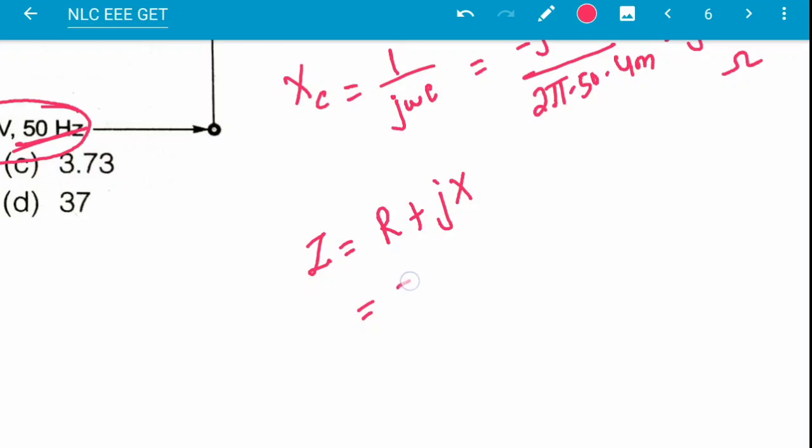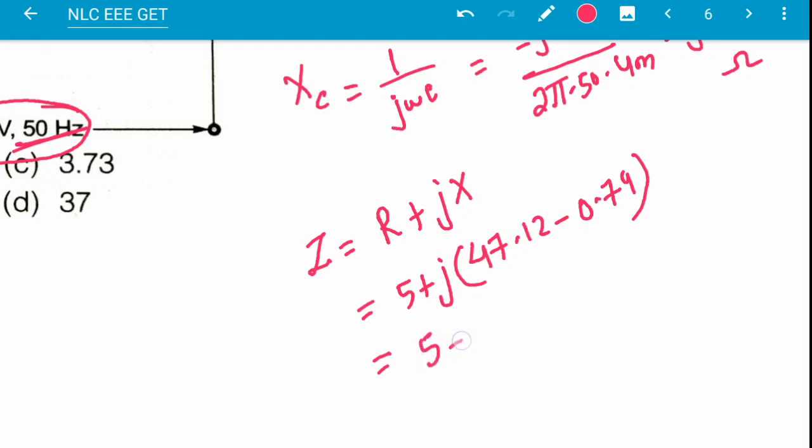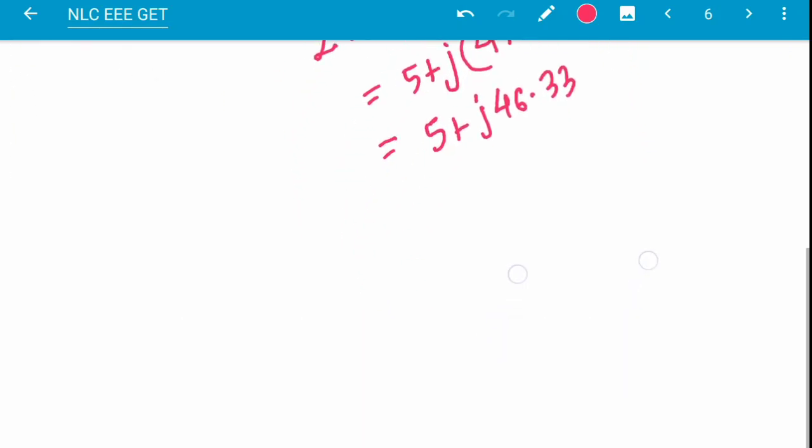So the impedance will be 5 plus j into the inductive reactance 47.12 minus the capacitive reactance 0.79. This is coming to be 5 plus j 46.33. This is the impedance. And what is the current?